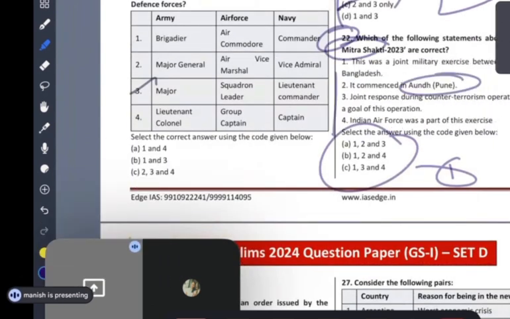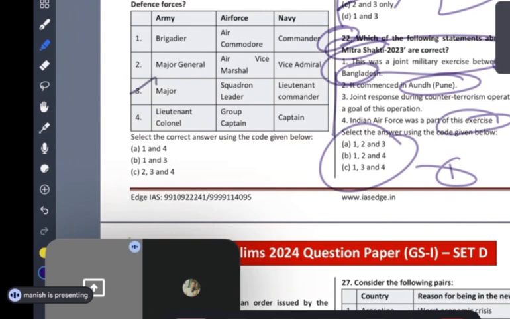This exercise can be between India and Bangladesh, or India and Nepal, India and Bhutan, India and Sri Lanka. So the first one, there is a chance of interchanging: India and Nepal, India and Sri Lanka, India and Bhutan. So the examiner can change it. Because see, the Air Force is a part of this. What is the problem in that? Okay, let it be part. What is the problem?